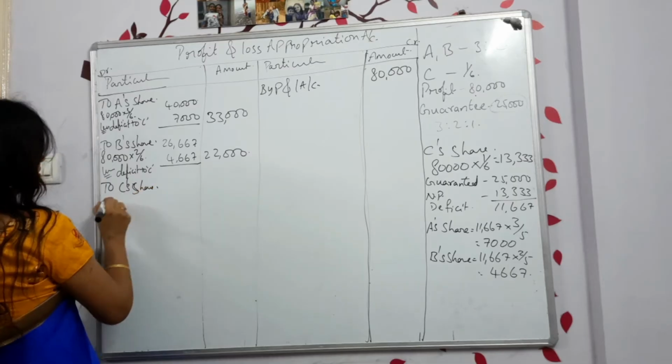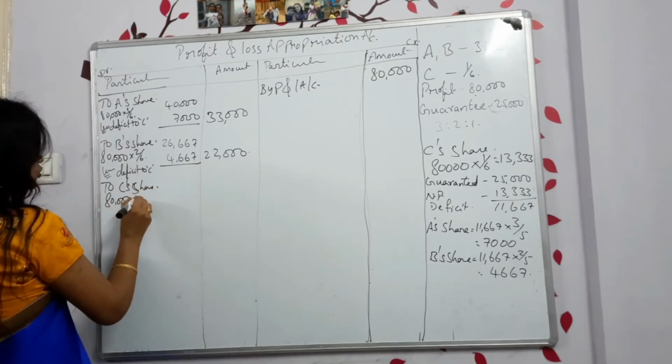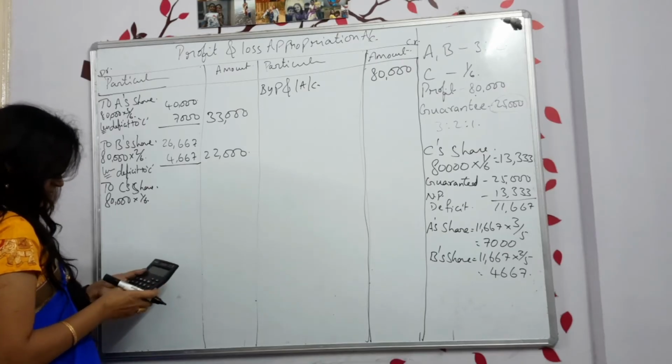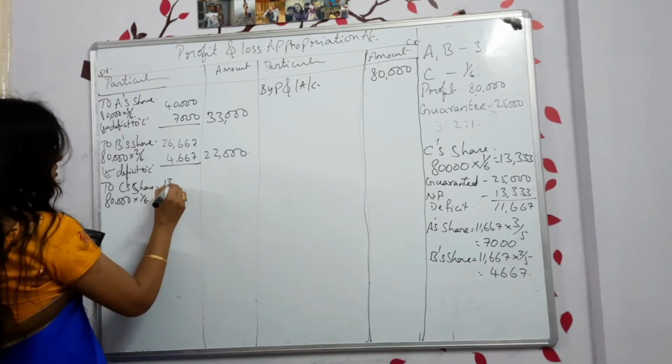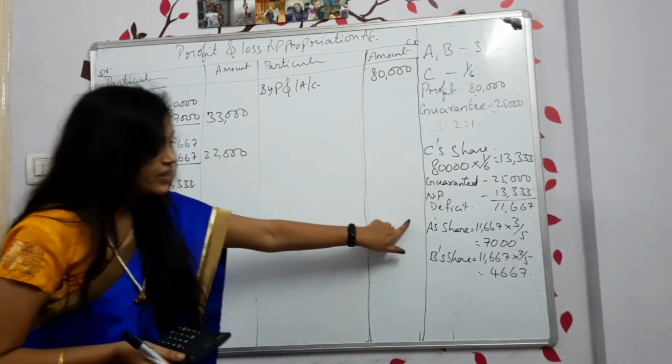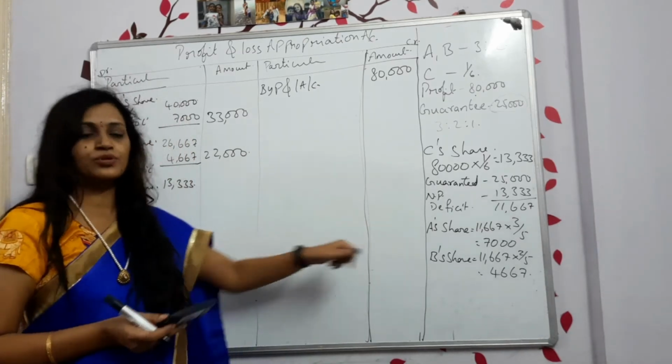Now, what is C's share? 80,000 into 1 by 6. How much will you get? Already we have done: 13,333. Now who is paying him? A is also giving and B is also giving.